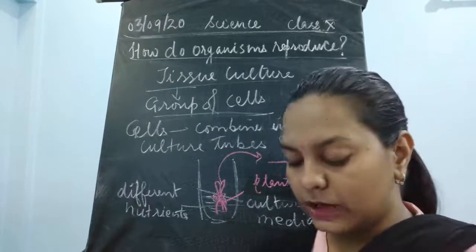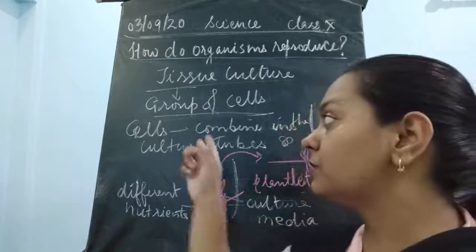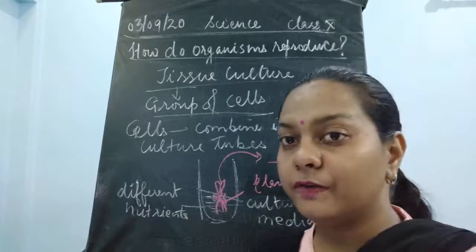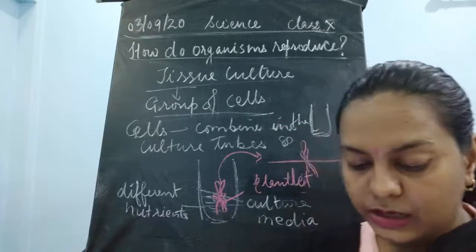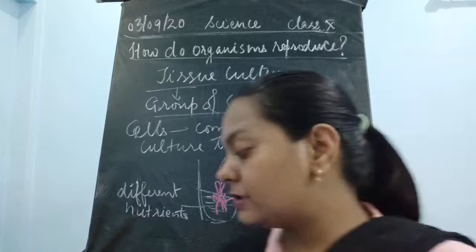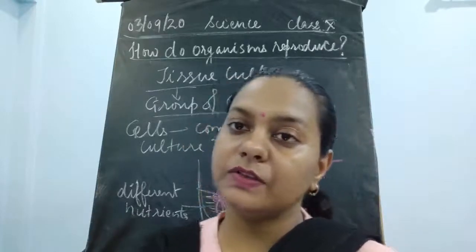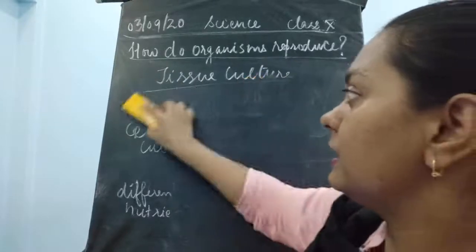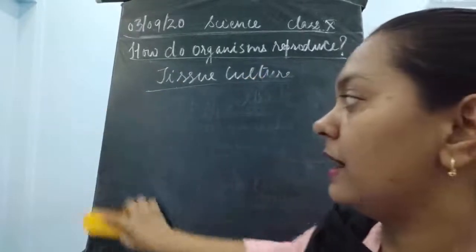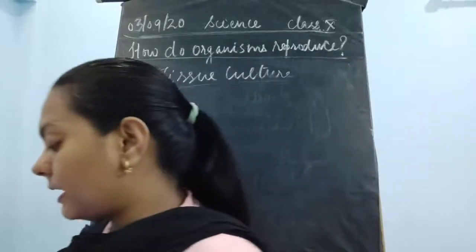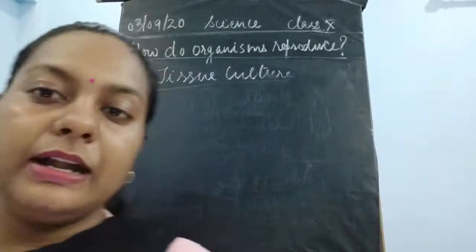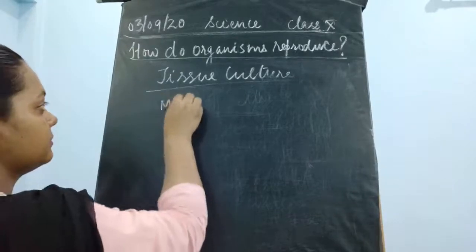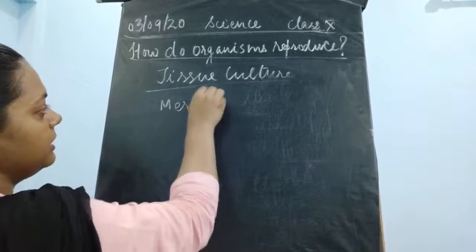So this is how, with the help of tissue culture, children, we can produce a large number of plants. Now, what are the advantages of this tissue culture? So this was the explanation regarding tissue culture. Now children, what do you feel are the advantages, the merits, of this tissue culture?